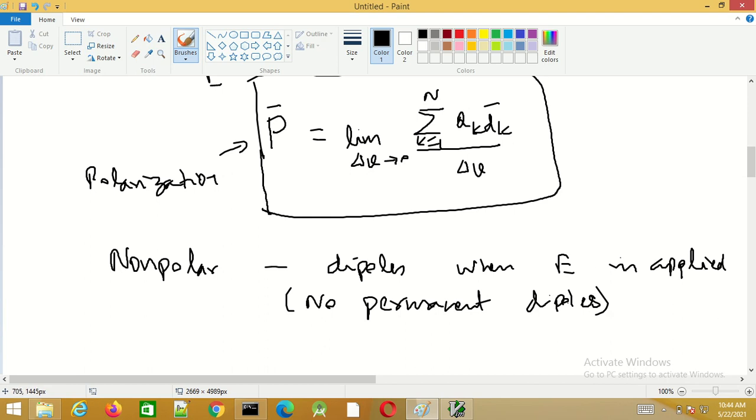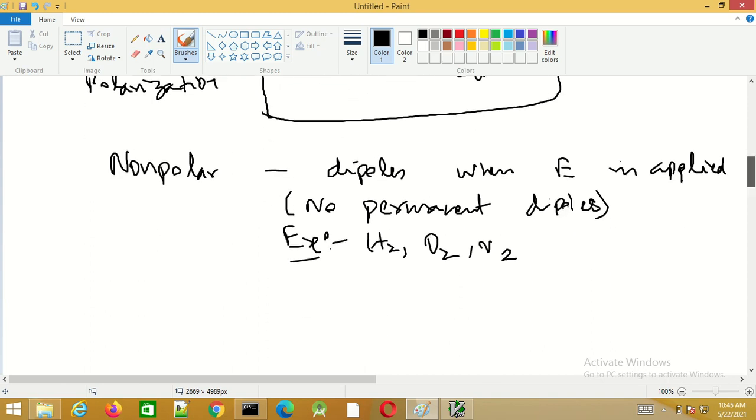Examples of non-polar dielectrics are hydrogen, oxygen, and nitrogen.